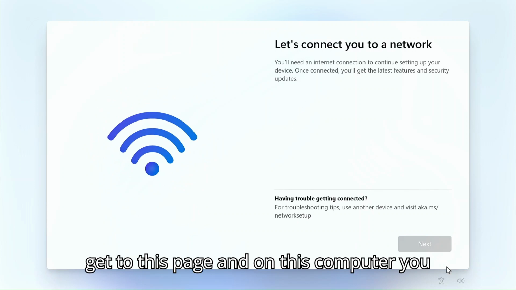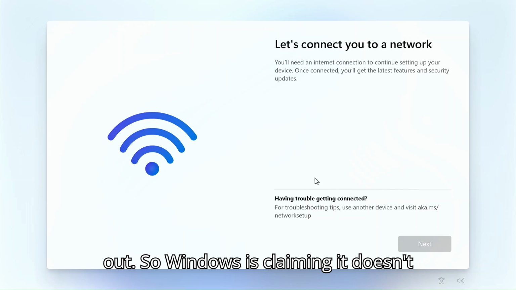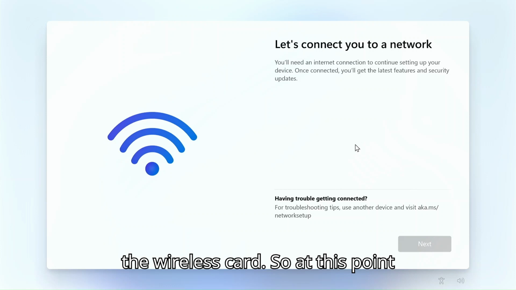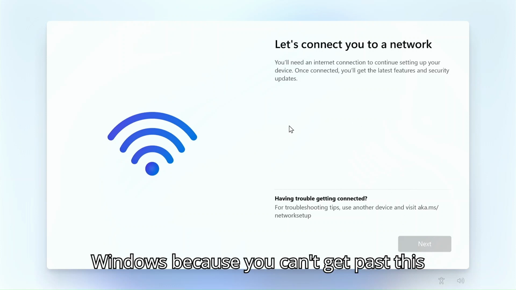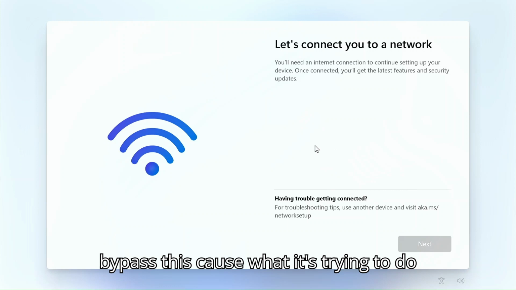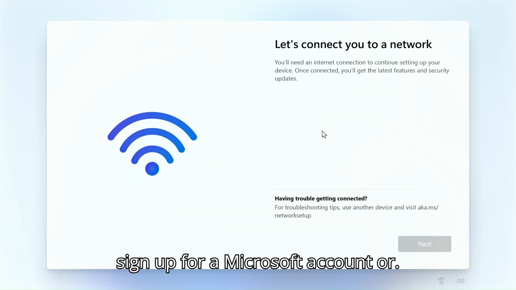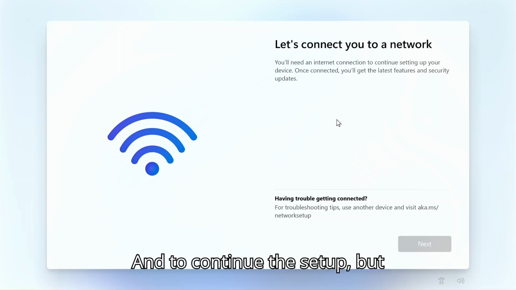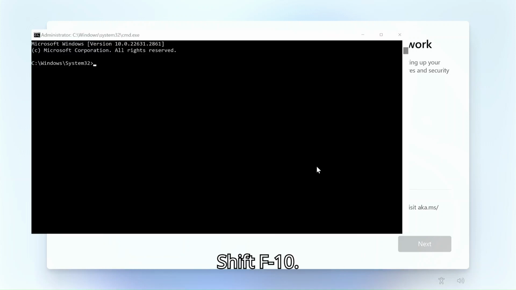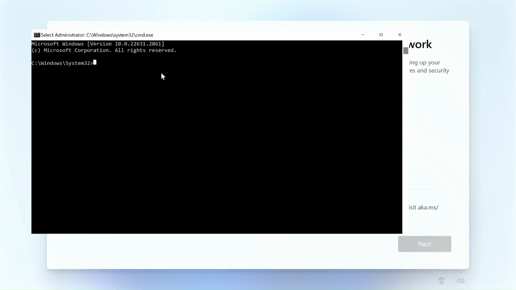Now you get to this page, and on this computer you can see it's gray. Everything is grayed out, so Windows is claiming it doesn't have the drivers for the network card or the wireless card. So at this point, there's nothing else. You can't install Windows because you can't get past this page. Well, we're going to bypass this because what it's trying to do is get you to sign up for a Microsoft account and to continue the setup.